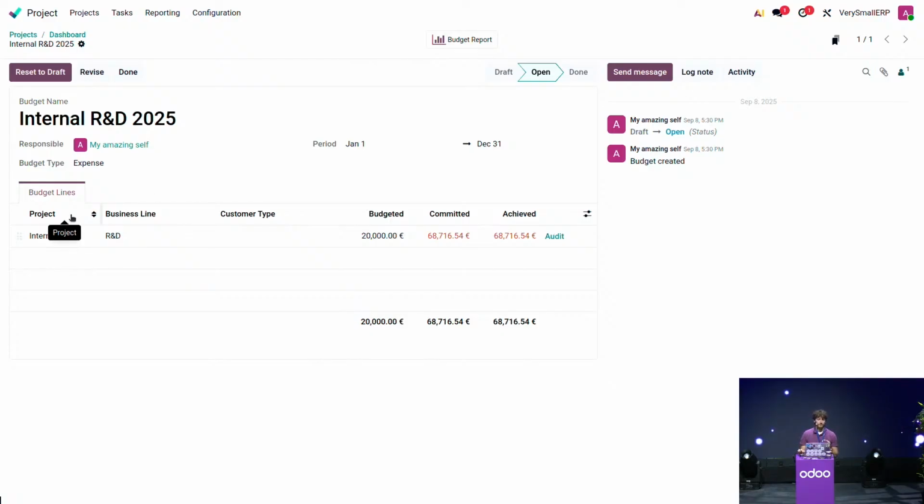And here we are brought back to what we have seen earlier, hence the analytical plans. So we have the project, we have a business line, and we have a customer type. In this case, our project is internal, our business line is research and development, and our customer type is not set because it's not linked to any customer. So we can see that we have budgeted here 20,000 euros for this, but what does it mean? It means that any analytic item that actually contains both those accounts, so internal as project and R&D as business line, will impact this budget and this line.